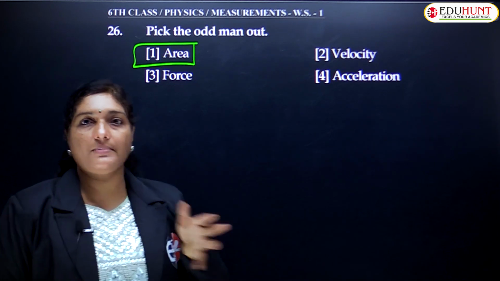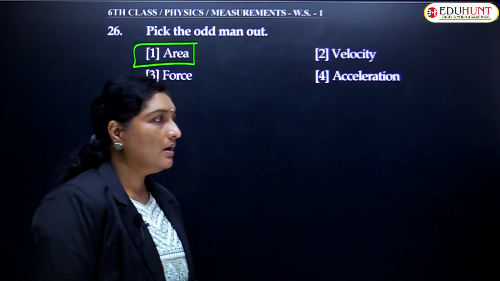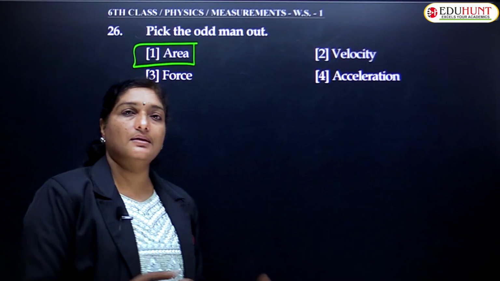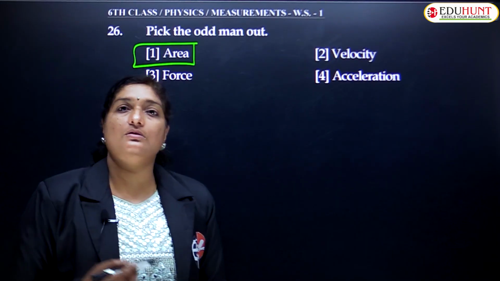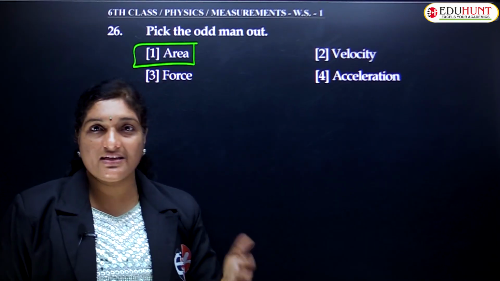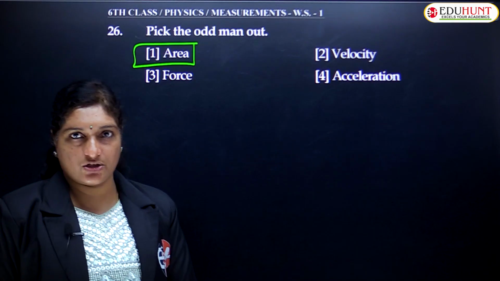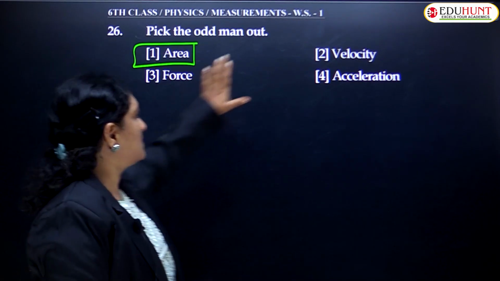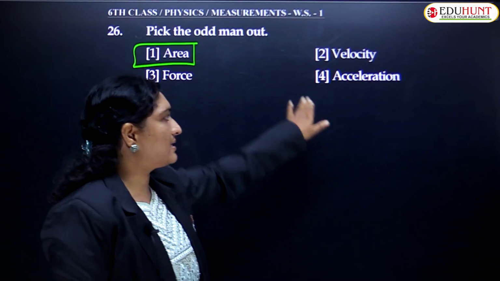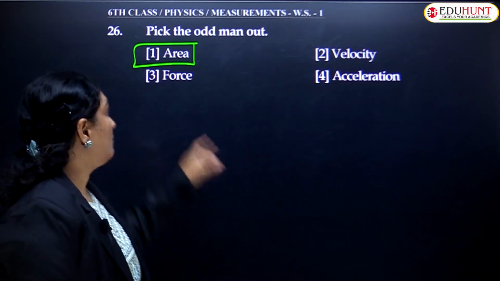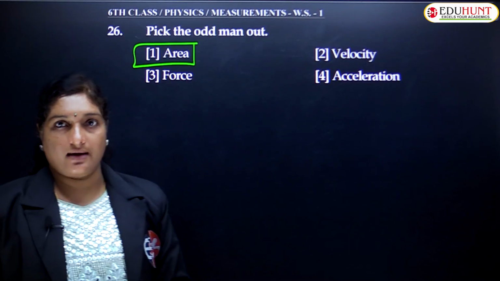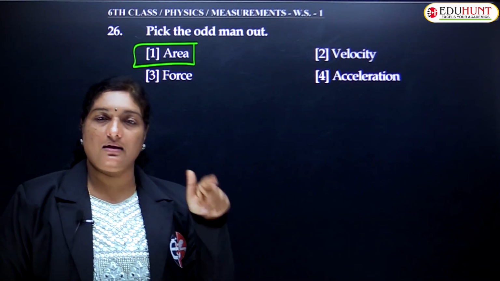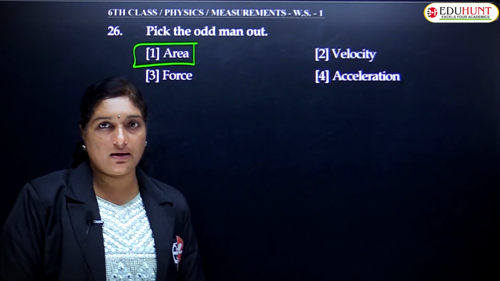It will be going in some specific direction. Force has some direction. Acceleration also has some direction. Whereas area doesn't have any direction. So velocity, force and acceleration are vectors, whereas area is a scalar. In vectors, you'll gain complete knowledge of this topic.